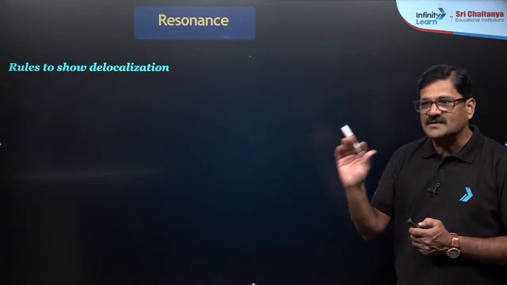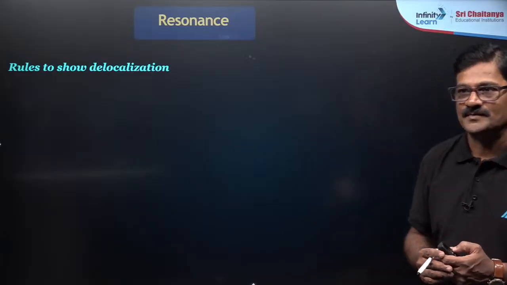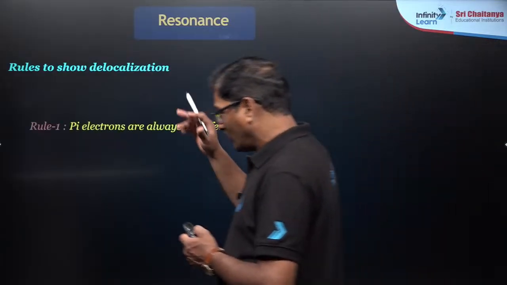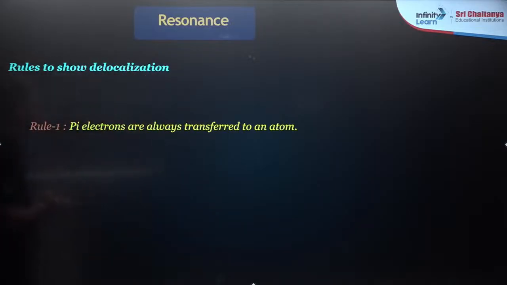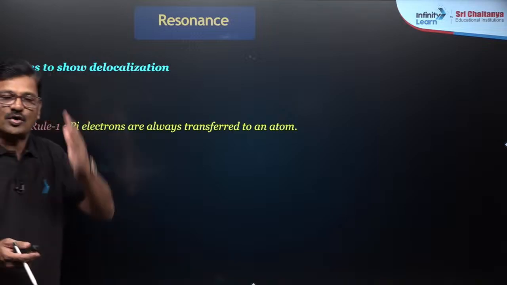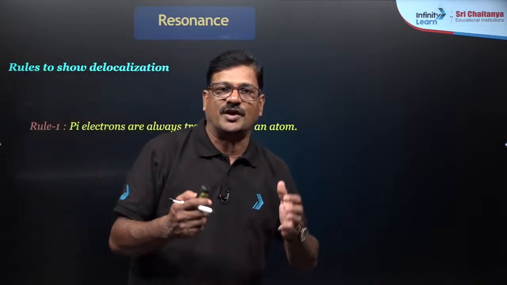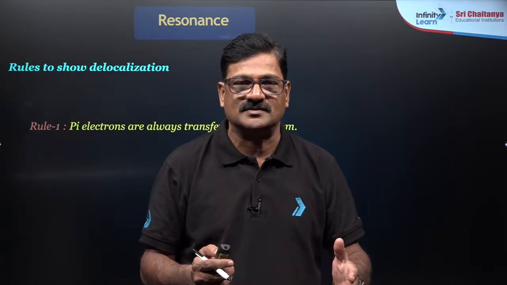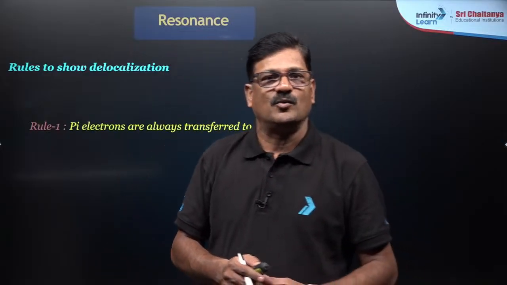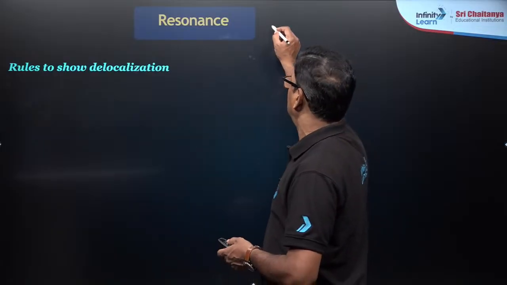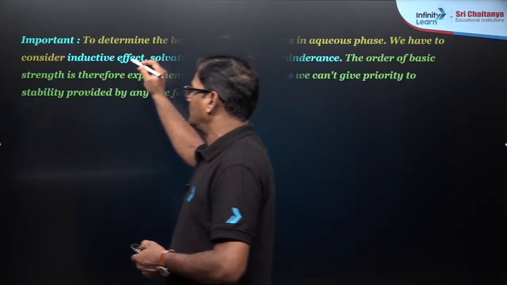You do not see resonance in every molecule. Look at this. Rule 1, pi electrons are always transferred to an atom. In order to show resonance, the molecule should have delocalization. It should have a conjugation. What is the meaning of conjugation?